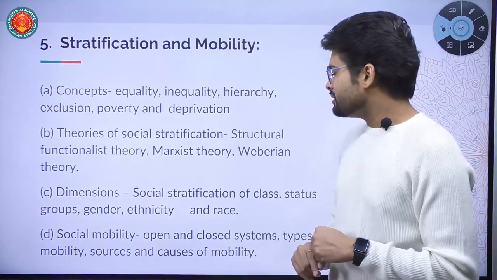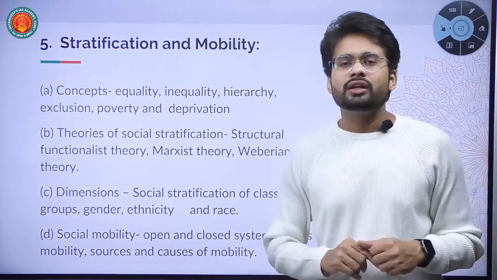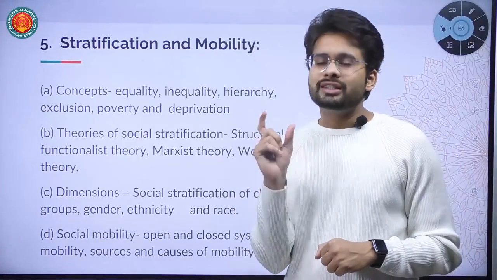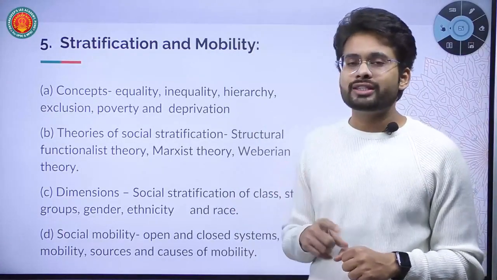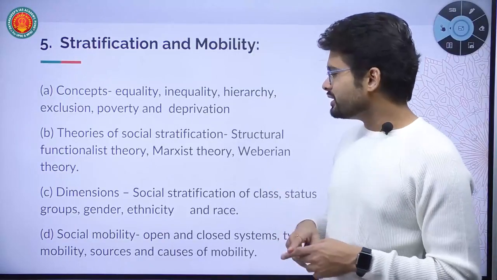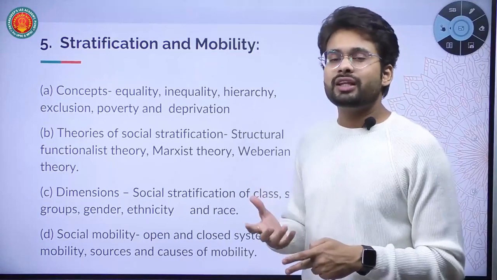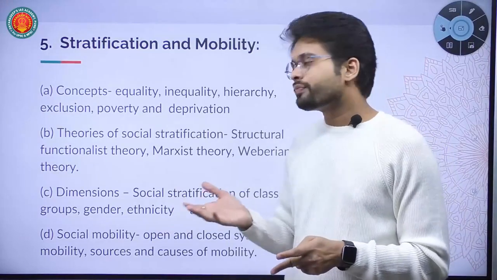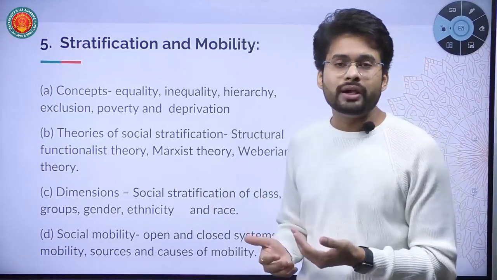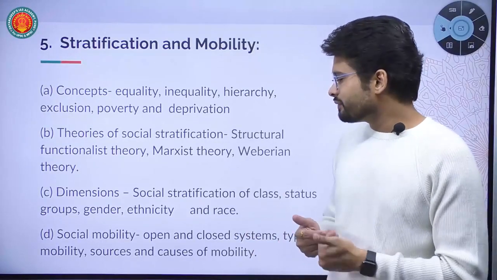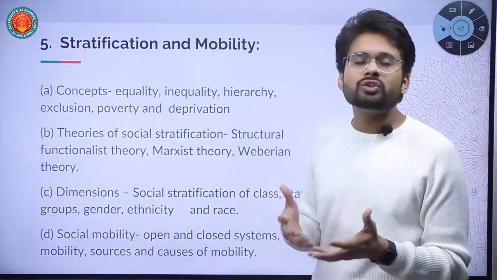C is about dimensions of social stratification, on what dimensions or parameters the stratification as the concept is segregated, organized, whether it is based on race, ethnicity, gender, or status, or class. Beyond that, caste and all we are going to study in paper 2. And D is about social mobility. What is meant by social mobility? What are the factors of social mobility? What is a system called as closed and open?